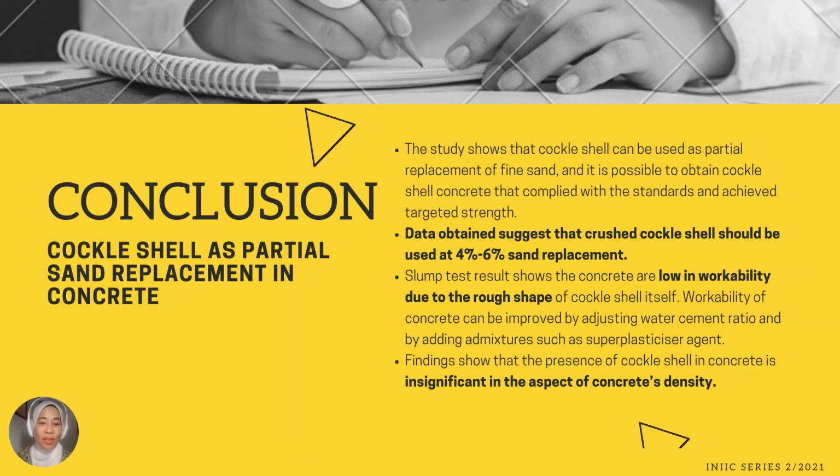As a conclusion, data obtained suggests that cockle shell should be used at 4 to 6% of sand replacement. Slump test shows that the concrete is low in workability due to the rough shape of cockle shell. However, these properties can be improved by adjusting water-cement ratio and also by using admixtures such as superplasticizer. And for the density, the finding shows that it is insignificant in the aspect of that property.